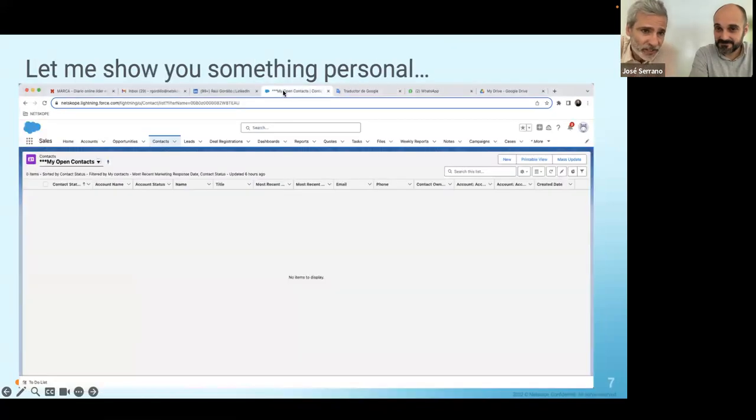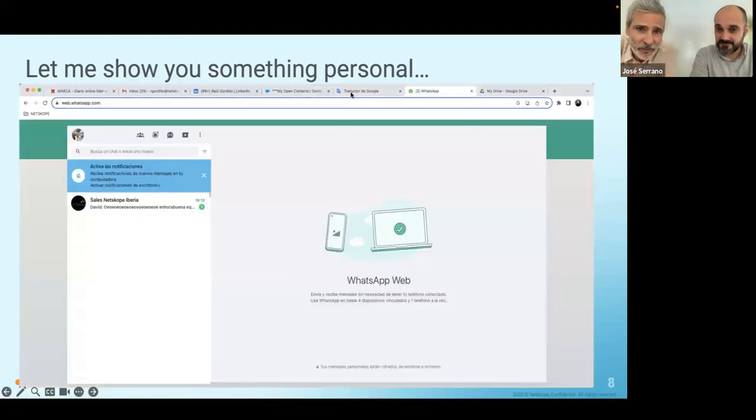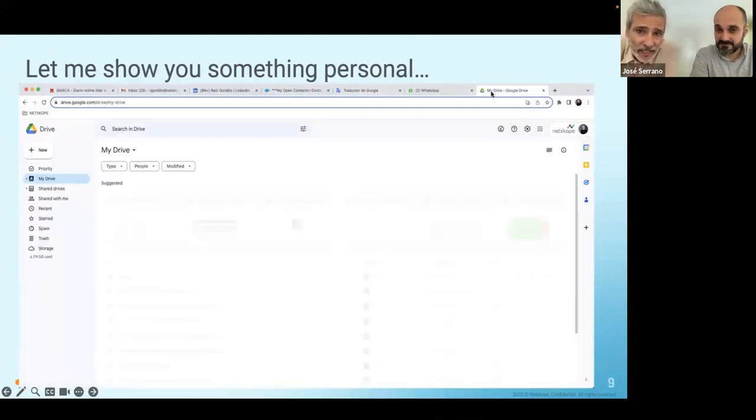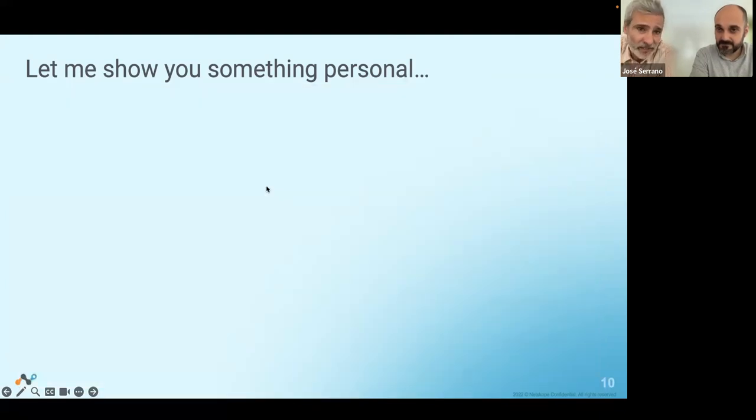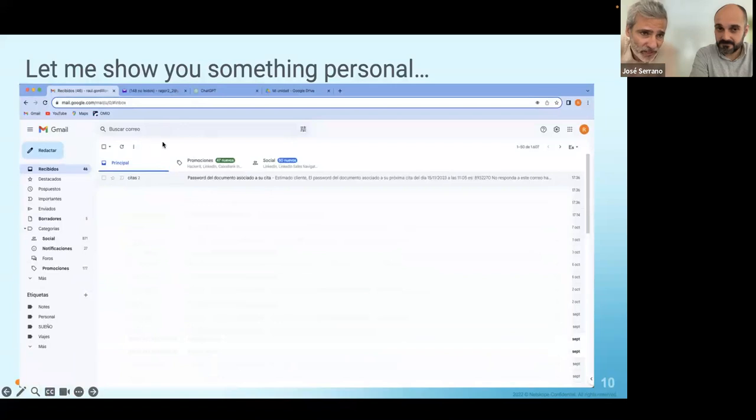We in Netskope are using Salesforce as a corporate tool. Sometimes I use a translator, WhatsApp, and even my corporate G Drive. And also here is the URL. And this is true, I also have two windows, not only this one, but I have my personal window. And this is my personal one, and this is my personal email, Gmail. And if you remember, the URL is exactly the same, but this is my personal email.